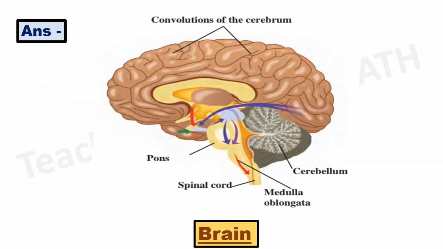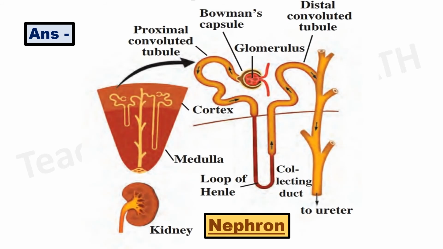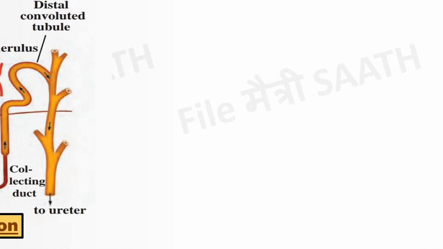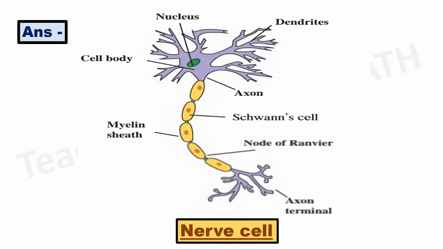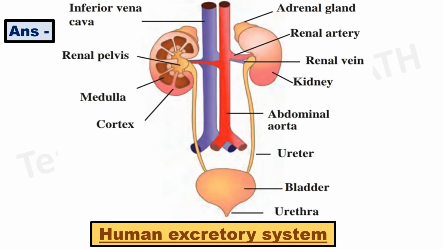Brain. Answer. Nephron. Answer. Nerve cell. Answer. Human excretory system.